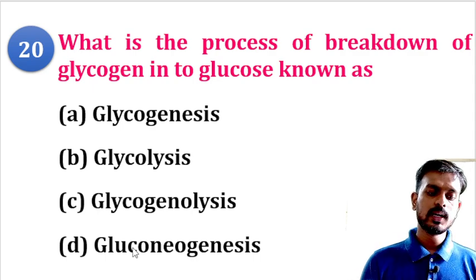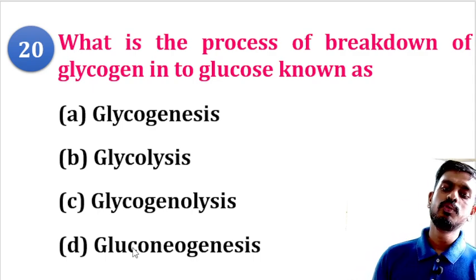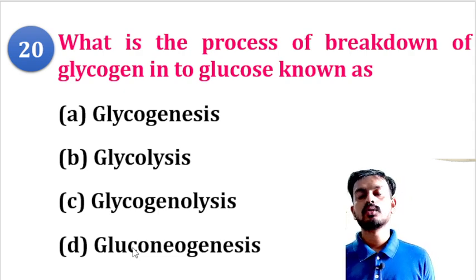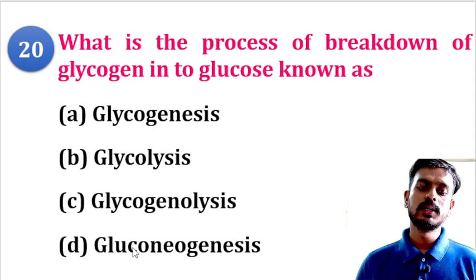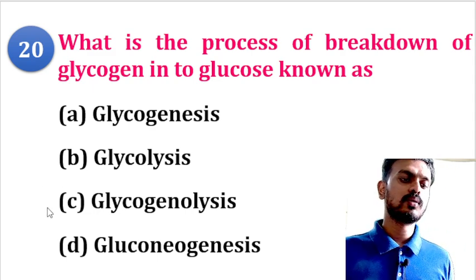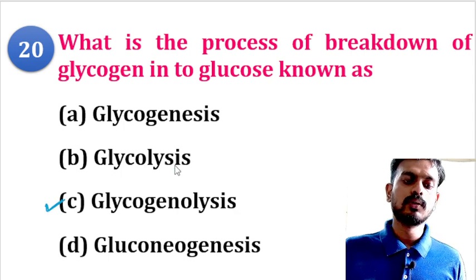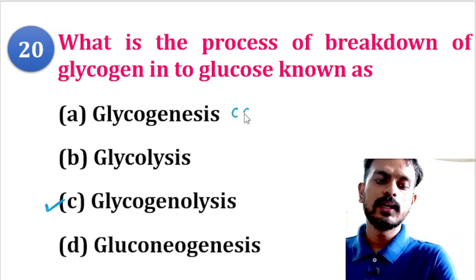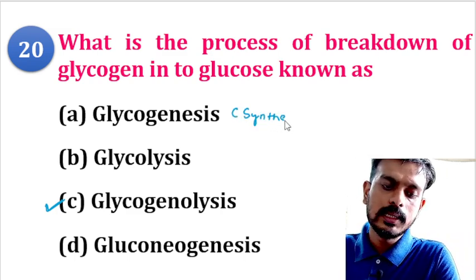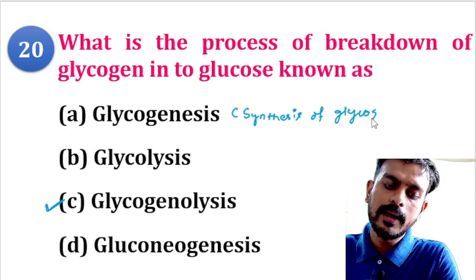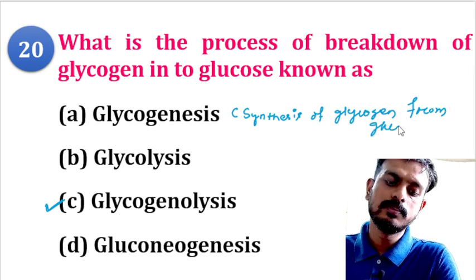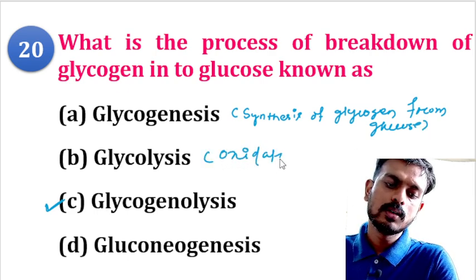Moving to the next question: what is the process of breakdown of glycogen? The breakdown of glycogen is called glycogenolysis. Glycogenesis means synthesis of glycogen from glucose. Glycolysis is oxidation of glucose.